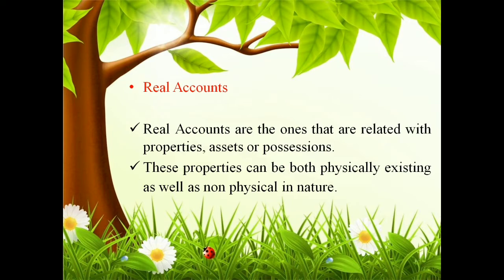These properties can be both physically existing as well as non-physical in nature. There are natural or artificial things. That means there are certain things that you can see or touch, and there are certain invisible assets or things. That is also part of this real account.